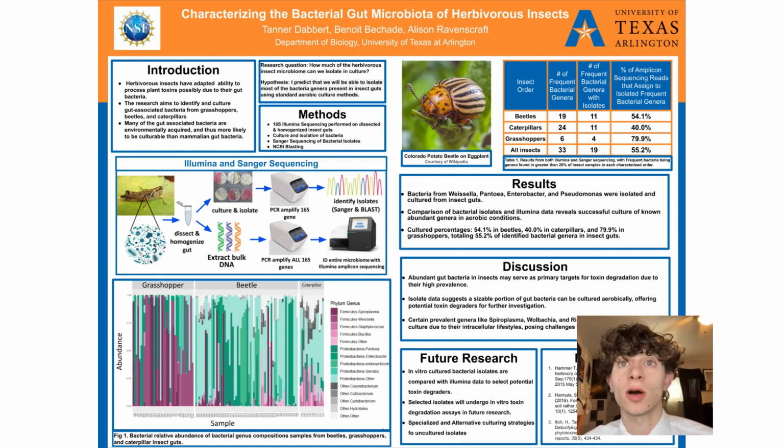Alternative strategies can also be developed for potentially culturing more of the genera of bacteria we have recognized, but have been unable to isolate up to this point. We can look up culture methods specific to these genera, go out and dissect more insects, and try to grow those bacterial genera using the specialized methods. This project will provide insights into the role of microbiomes in herbivorous insects' ability to survive on diets of toxin-defended plants.